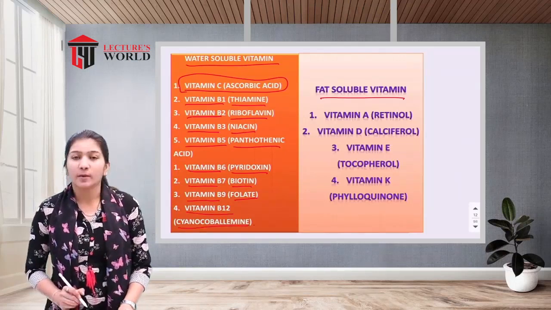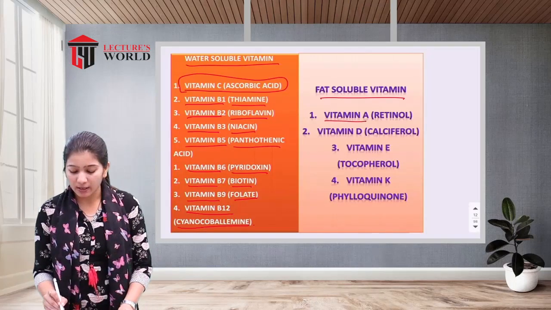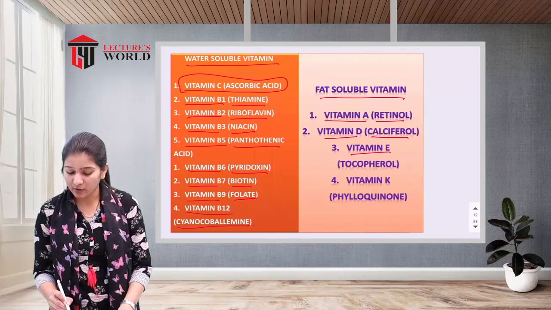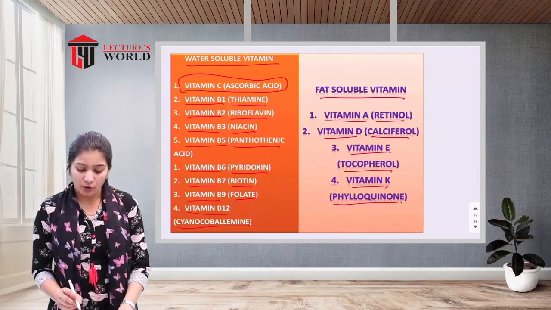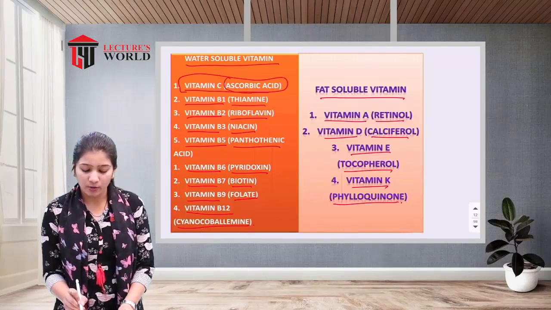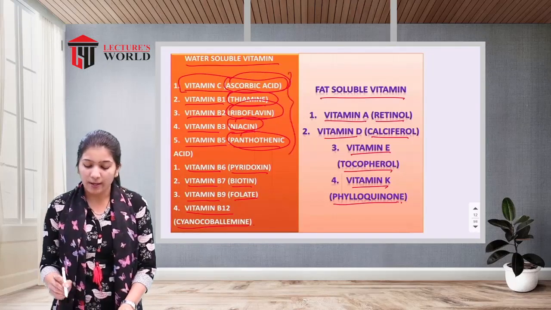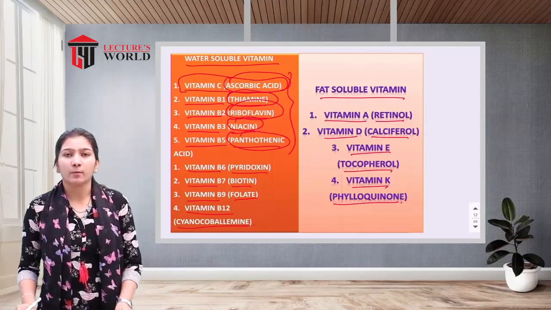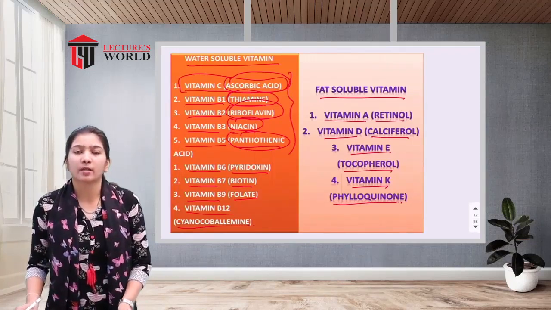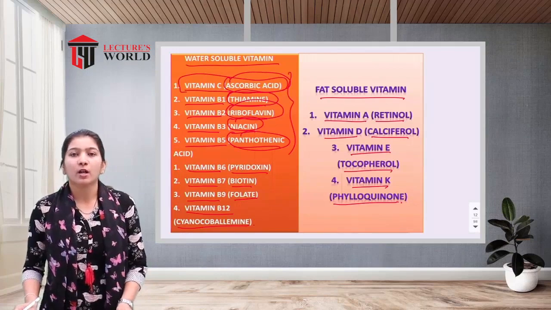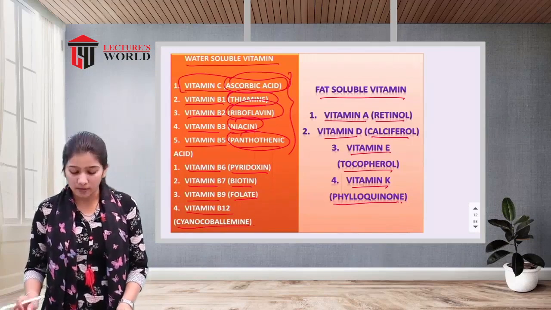And the fat soluble vitamins, that is vitamin A known as retinol, D known as calciferol, E known as tocopherols, and K known as phylloquinones. So it is important to remember these names like ascorbic acid, riboflavin, thiamine, niacin, pantothenic acid. Sometimes in the exam it may ask as a 1 mark question about the names of the vitamins.